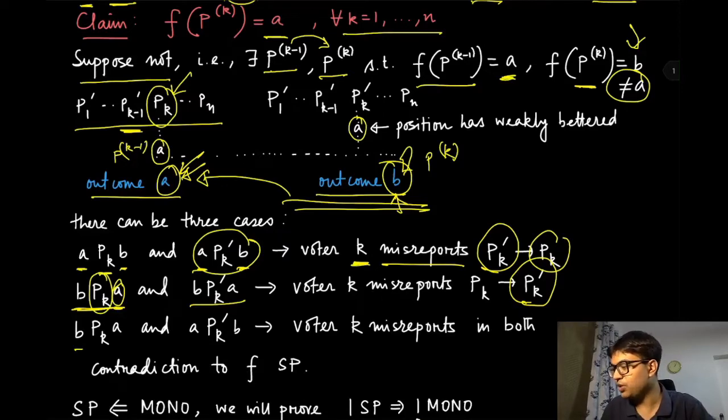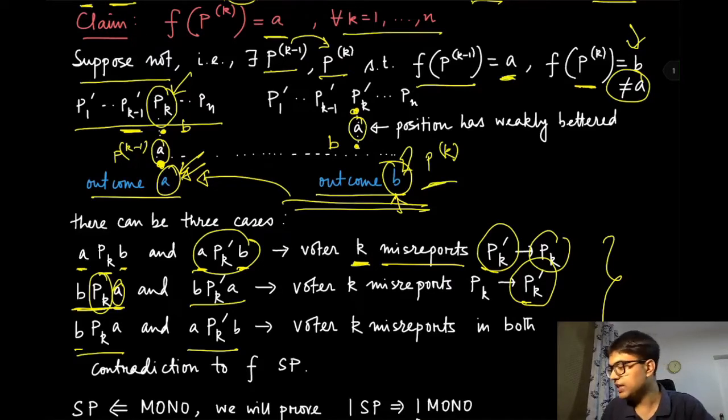And the third condition is that b in pk was above a and it went down, so this is the possibility that b was somewhere here, b was above and here it went below, and these are the three exhaustive cases. The fourth condition cannot happen because a's relative position has weakly bettered off, so there cannot be a situation where there was some alternative below a and that went above a in the new pk.